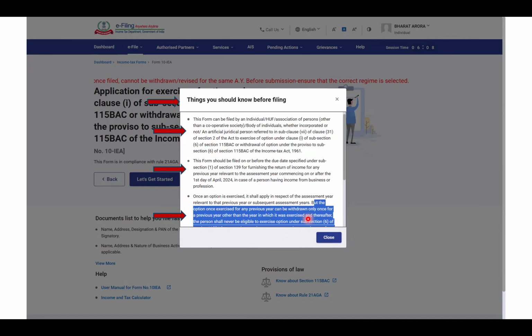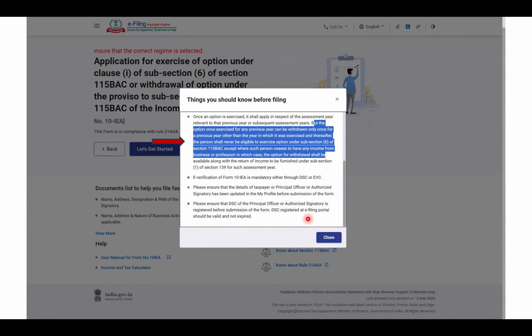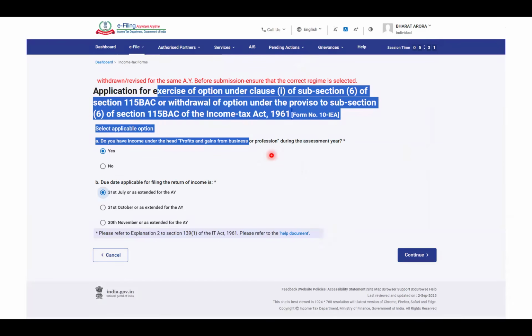Therefore, this option is once in a lifetime. Again, this option can be exercised in the next year, for withdrawal once. So from old to new, and then you will not be able to switch back. So read this thing that you should know and click on close.